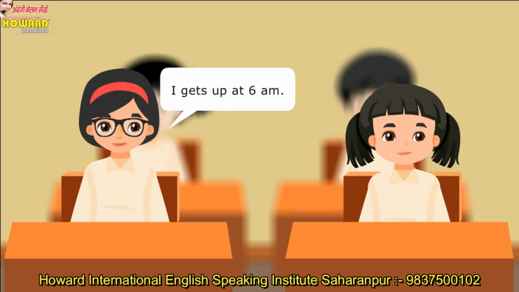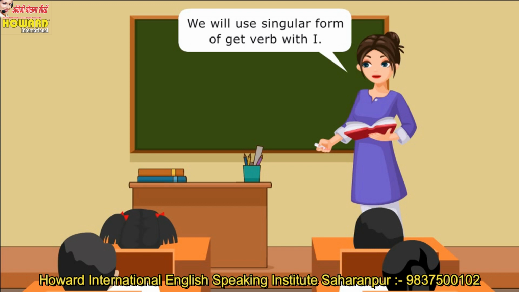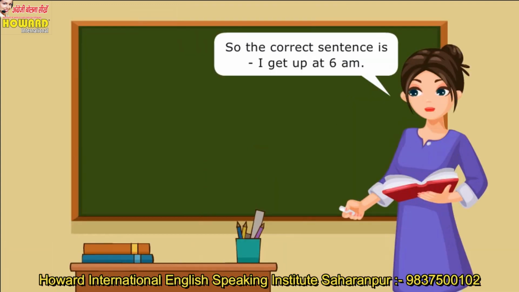I gets up at 6 a.m. That is incorrect. We will use singular form of get verb with I. So the correct sentence is, I get up at 6 a.m.